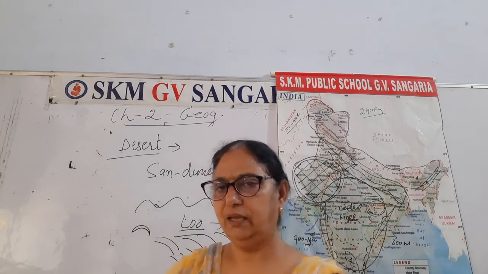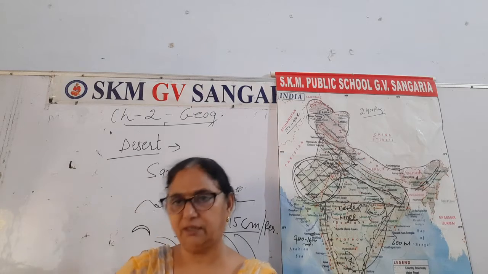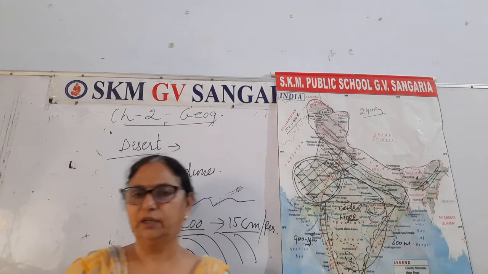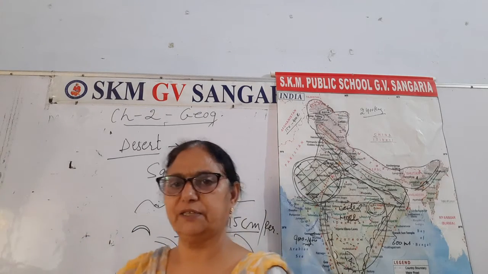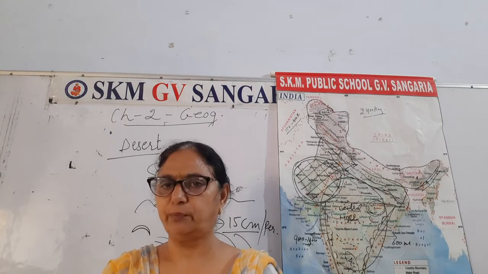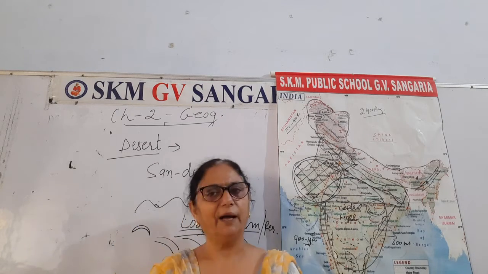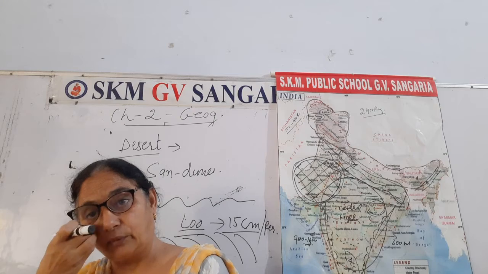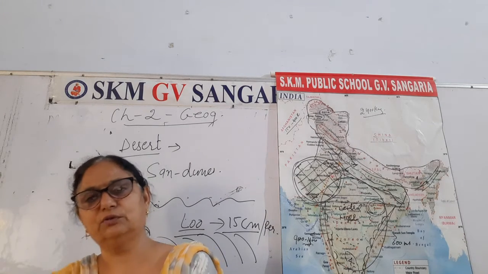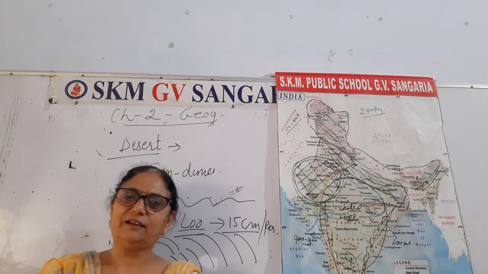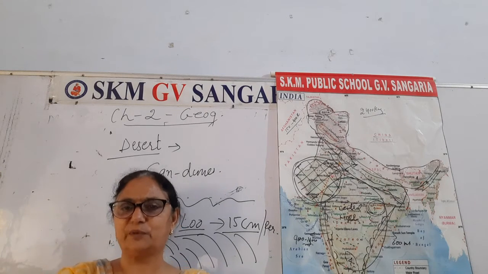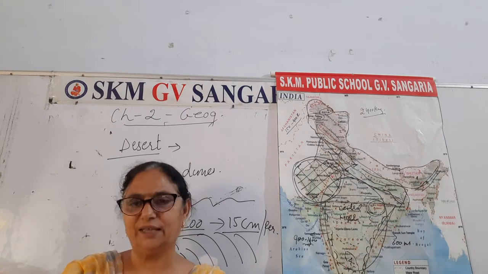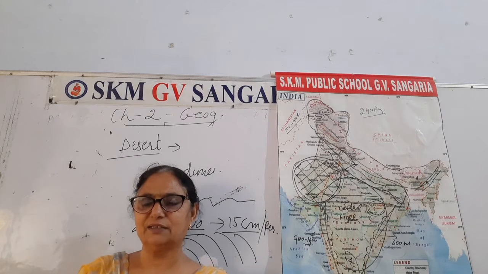You may have seen such types of dunes located near Suratgarh also. While going from Suratgarh to the next city, पे जाते हुए रास्ते में there are such types of sand dunes. You may stop your car or bike over there and enjoy it, right? I also went there many times because I belong to the Punjab area and I take keen interest in observing all these things. Earlier I had studied in books only, but then I saw it with my own eyes, visualizing the things in front of me, and it's very interesting.